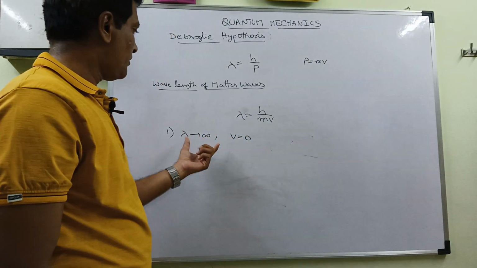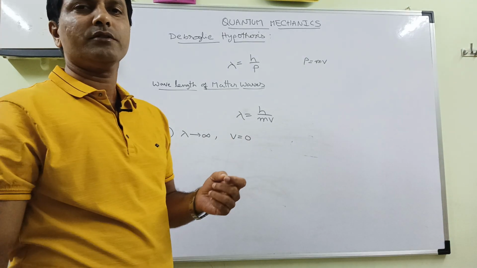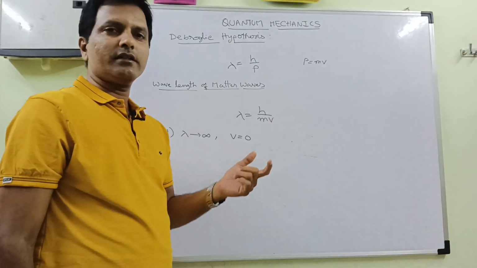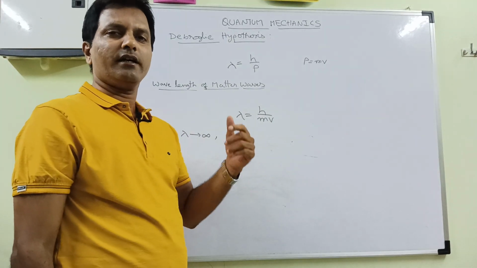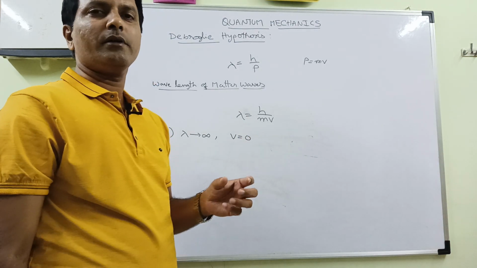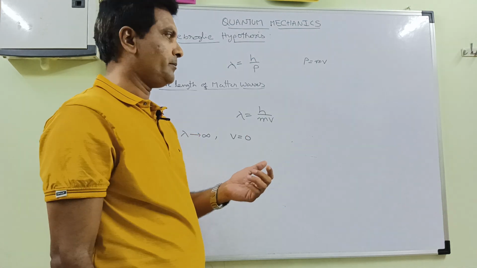So what we can say is the matter waves associated with microparticles exist only when the microparticles are moving, if they are having some velocity. The stationary microparticles will not have any kind of waves associated with them.